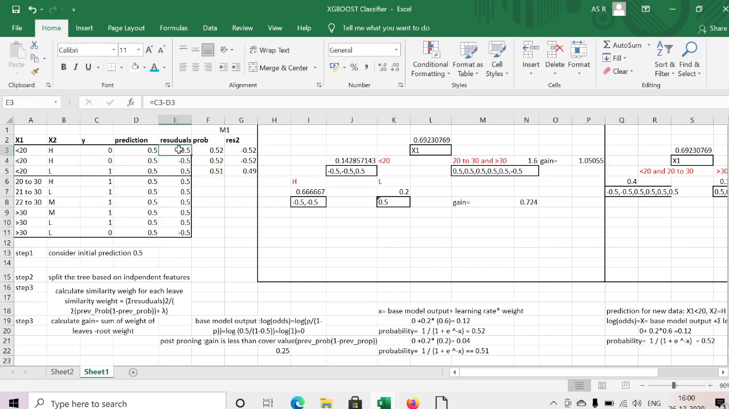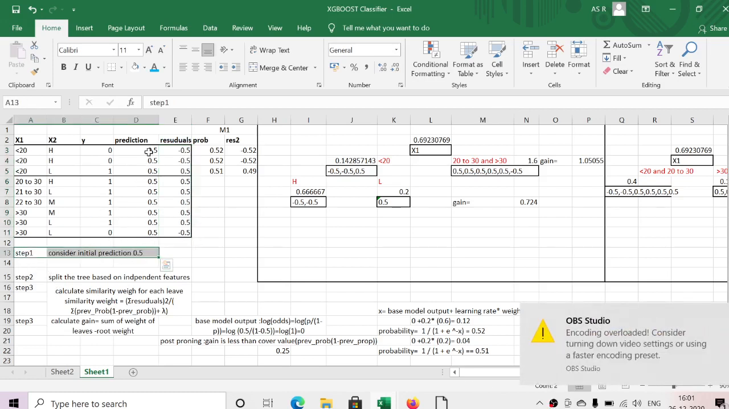Then I am calculating the residuals. Here actual minus prediction: 0 minus 0.5 is minus 0.5, 0 minus 0.5 is minus 0.5, 1 minus 0.5 is plus 0.5. These are all plus 0.5, and 0 minus 0.5 is minus 0.5. I got the residuals. These residuals I can pass to the next decision tree. Here I'm just passing this same data to the first decision tree. In step 1 we already took the threshold, and from the threshold we calculated the residual.